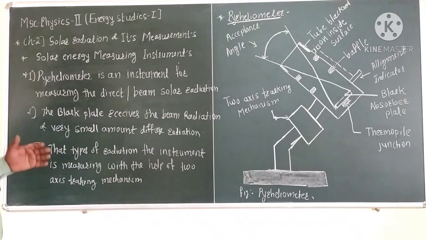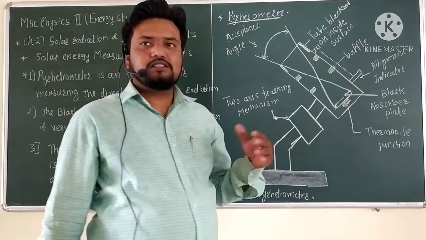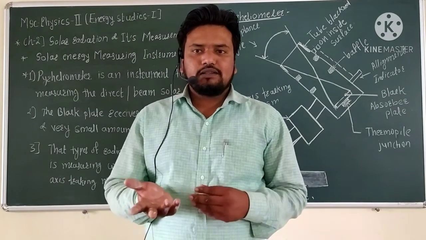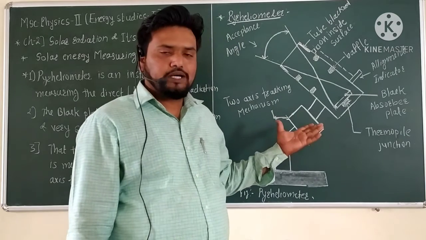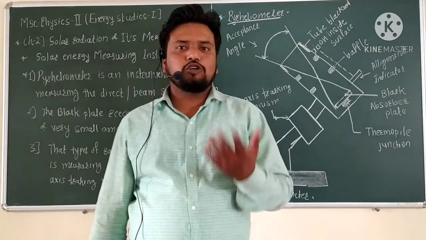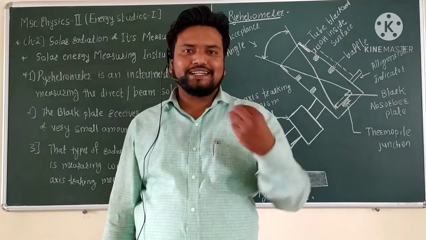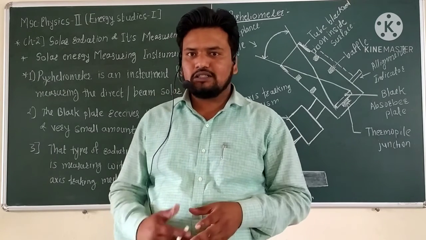Okay, so that is the information about the pyroheliometer. Once again, to revise this lecture: this is the schematic of the pyroheliometer, an instrument used to detect or measure the direct or beam solar radiation.